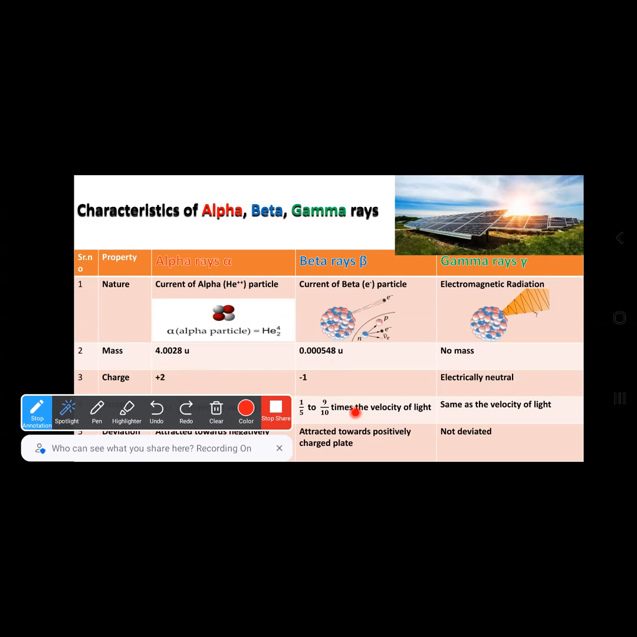What about the beta? Beta has a negative 1 charge. Beta is nothing but an electron. So an electron has a minus 1 charge on it. And gamma rays are electrically neutral.